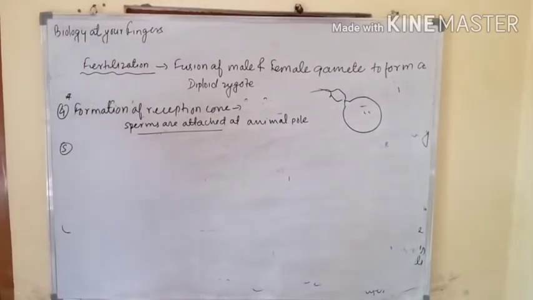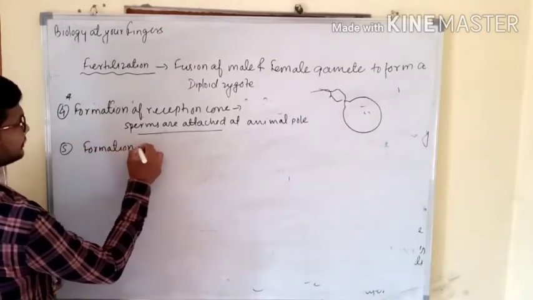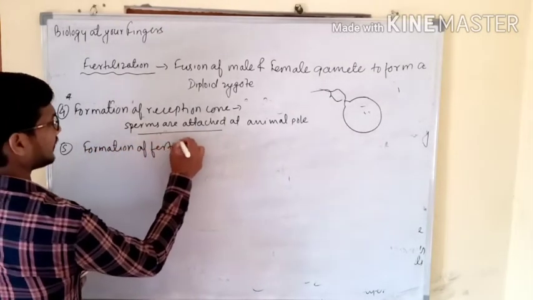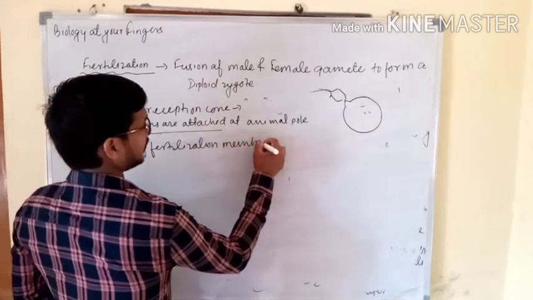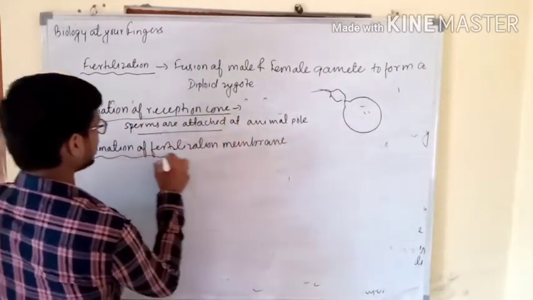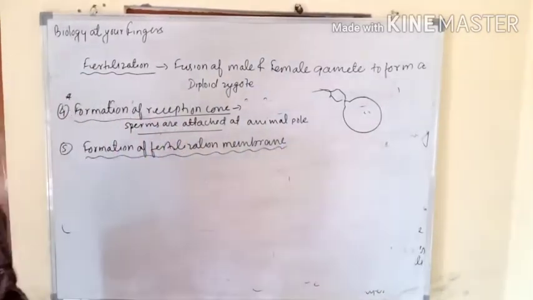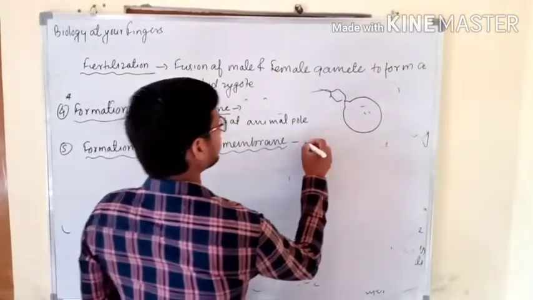Now we all set to just read about the step number 5, that is formation of fertilization membrane. This is also very important line. This was the formation of reception cone, and this one is formation of fertilization membrane. Actually, how fertilization membrane is formed? This is formed by the attachment of cortical granule